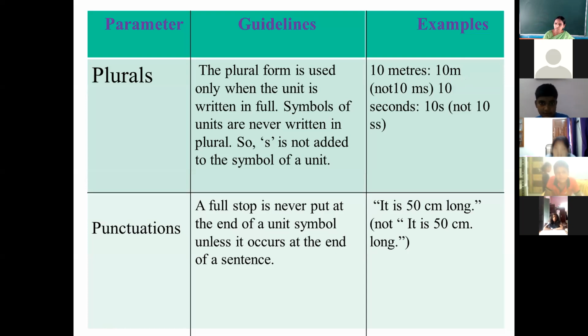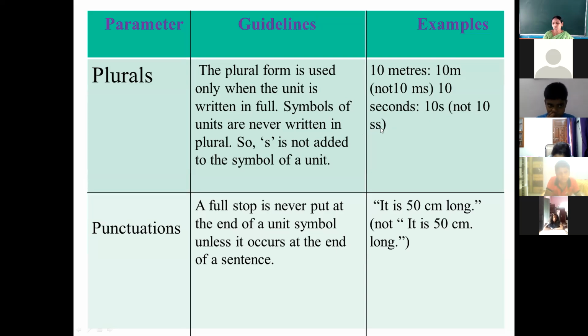We write the symbol as it is without adding the S. Clear? For example, 10 meters. Spelling you are writing meters. But if you are writing the symbol, it will be 10 m. Not S. If you add S with it, it is wrong. So not 10 ms. With the symbol we are not adding S, but if we are writing the spelling, then we are writing the S. Like 10 seconds. If symbol, 10 s, not 10 ss. It is wrong. When we are writing spelling, you can add. But if you are writing symbol, then no S should be added.